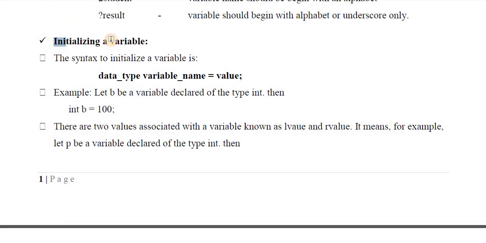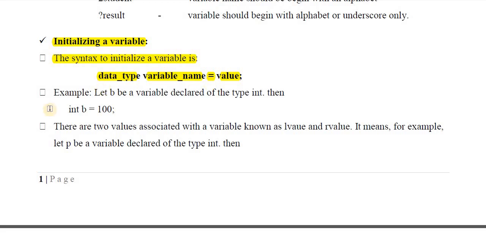So this is about declaration of a variable. Next, initializing a variable. Initializing means assigning a value to the variable, storing the value in the variable. The syntax to initialize the variable is like this: first data type, then variable name equal to value. This type of statement is called variable initialization. Here we are creating the variable as well as storing a value in it. The right side value will be stored in the left side variable name.